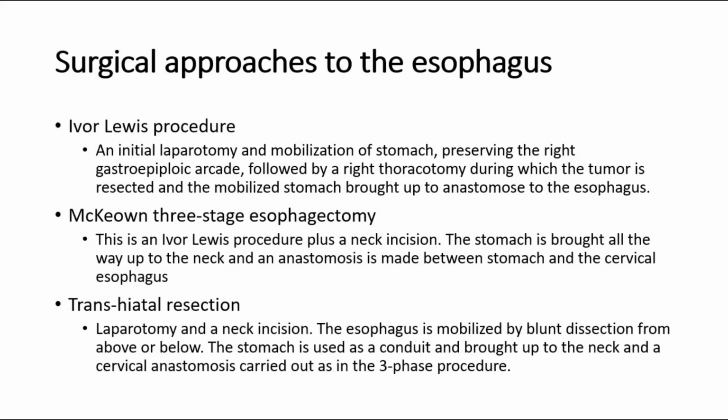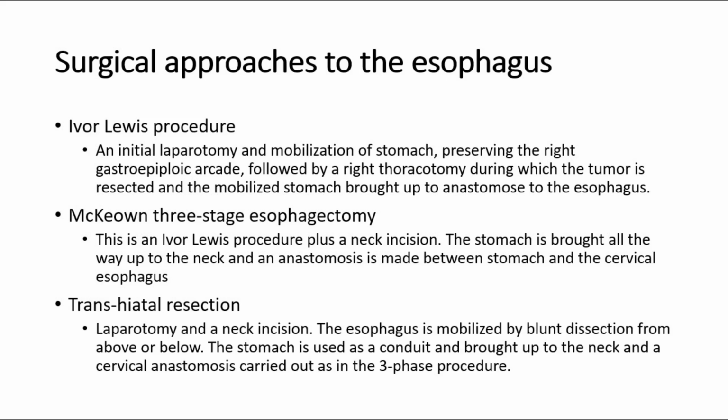McKeown 3-stage esophagectomy. This is an Ivor Lewis procedure plus a neck incision. The stomach is brought all the way up to the neck and an anastomosis is made between the stomach and the cervical esophagus. Transhiatal resection, laparotomy and a neck incision.